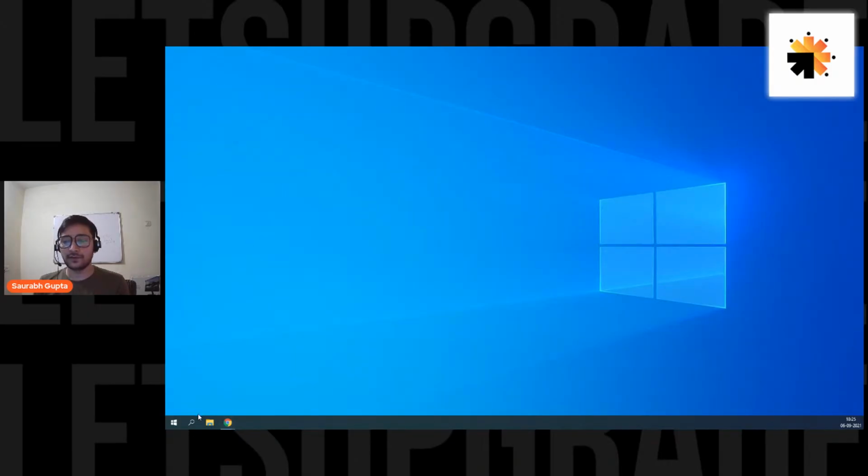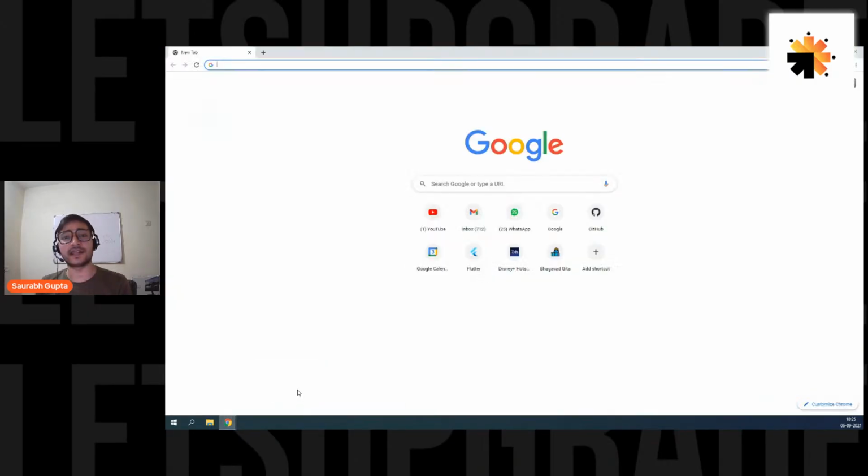Okay, and now first, I would also like to introduce you to the things that I'm going to use. In this case, you only need two things: a browser and a code editor. That's it. Just like HTML and CSS, a browser and a code editor. So first of all, I would like to introduce you to the editor that I'm going to use.